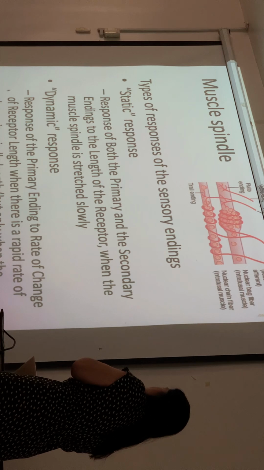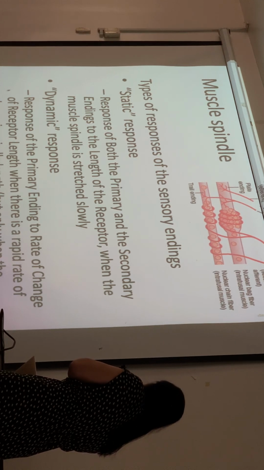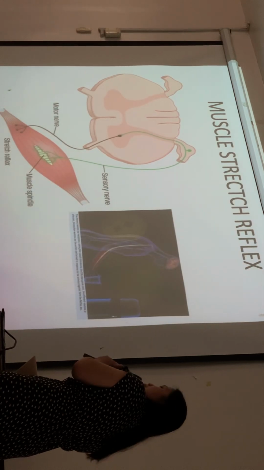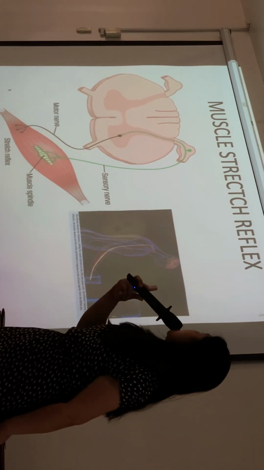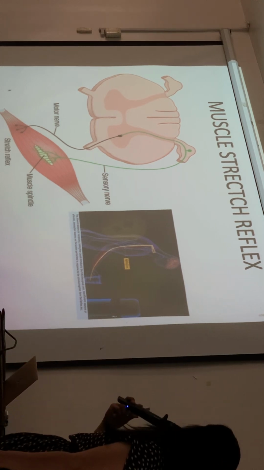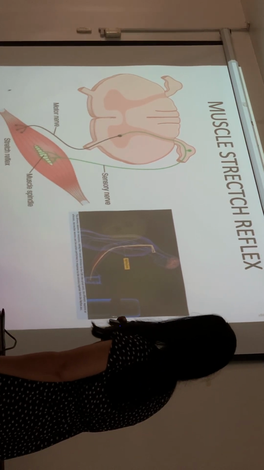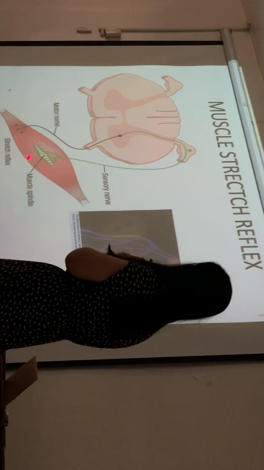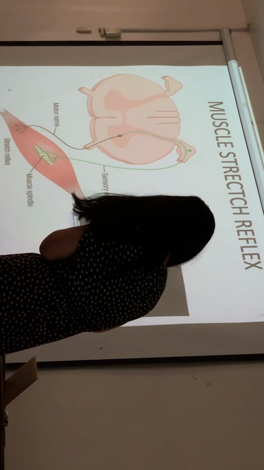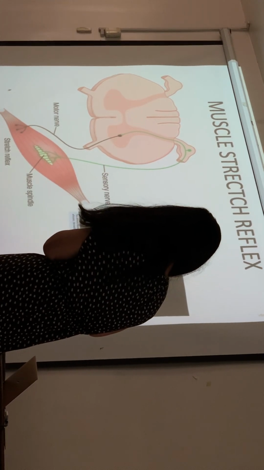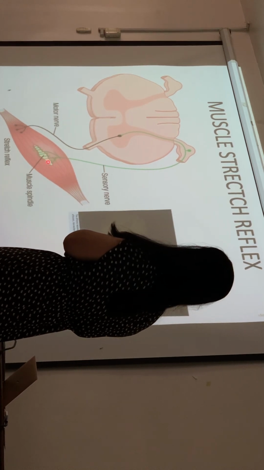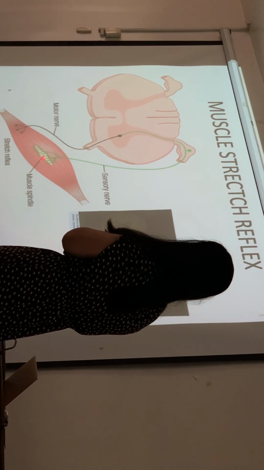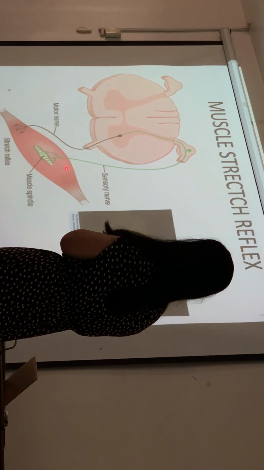So let's go to the application of these sensory endings. We have here a muscle stretch reflex. You have the muscle spindle, which is the sensory receptor in the belly of the muscle.